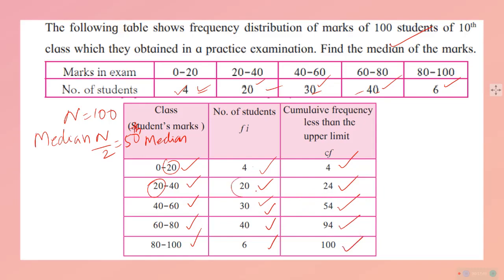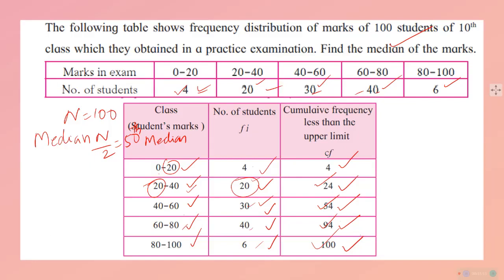Here only 20 are there in 20 to 40, but from 0 to 40 there are 24. From 0 to 60 there are 64. From 0 to 80 there are 94. From 0 to 100 में total students आएगा.